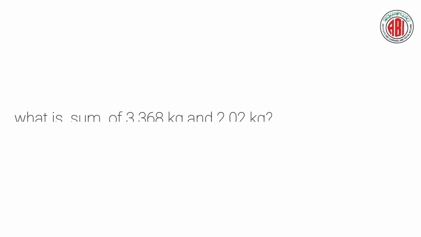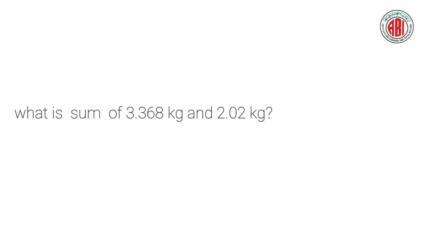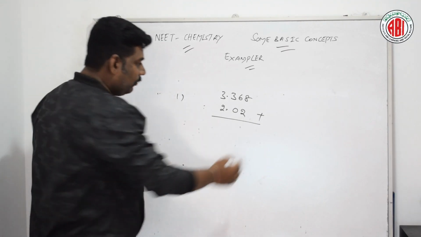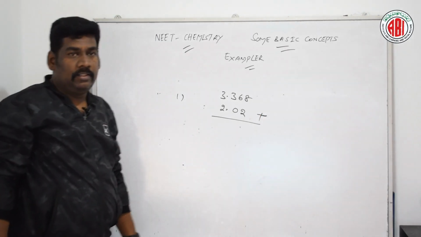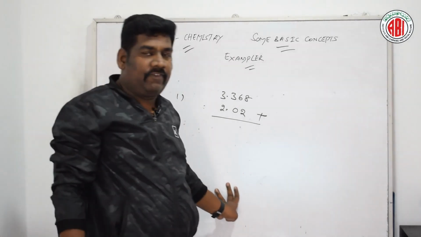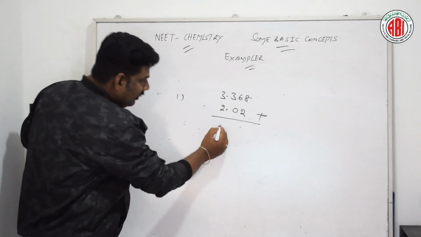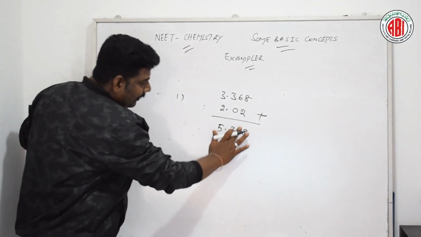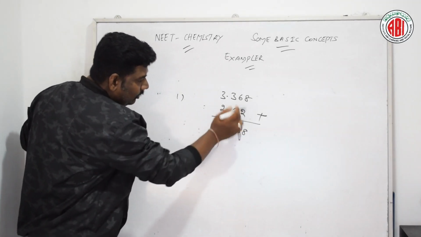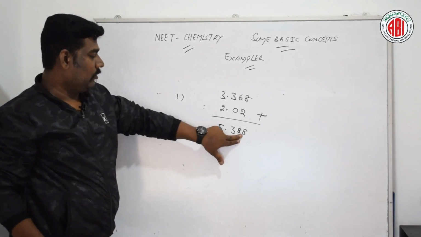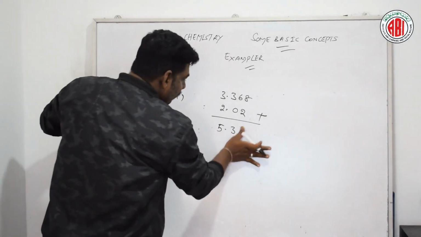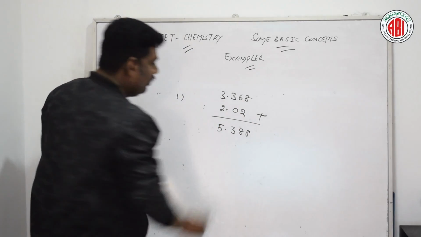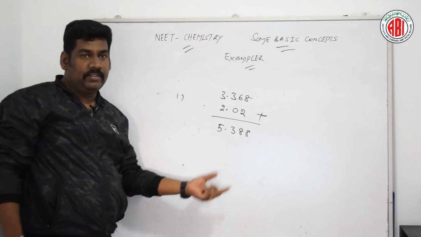3.368 plus 2.02, so both we are going to add. Adding this, what will we get? 5.388, since 6 plus 2 is 8. So this is the value.